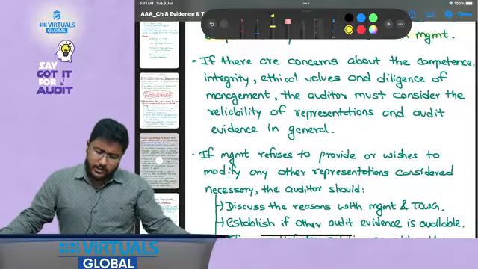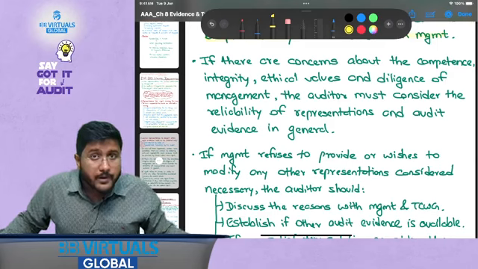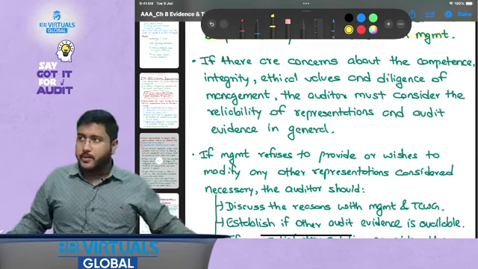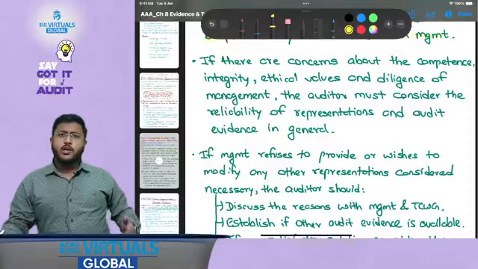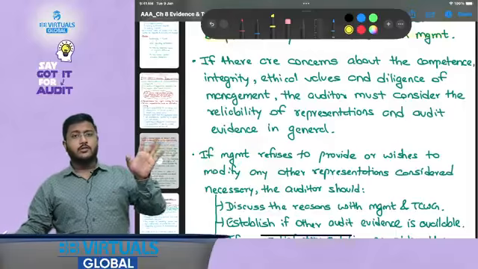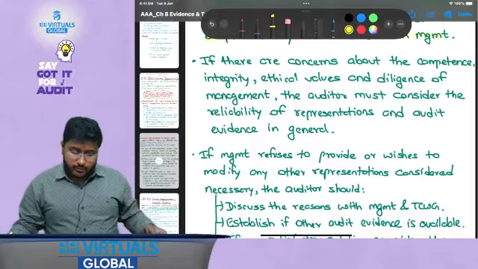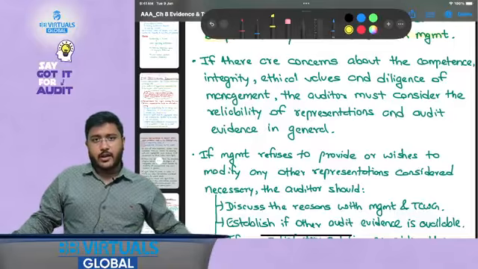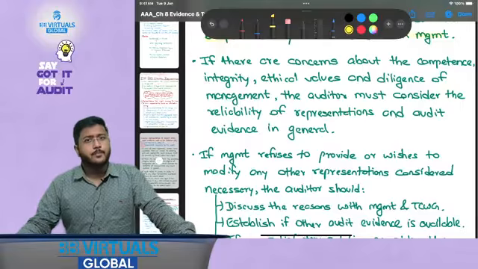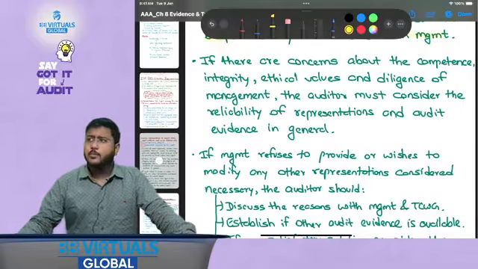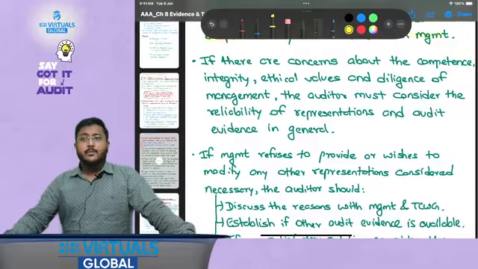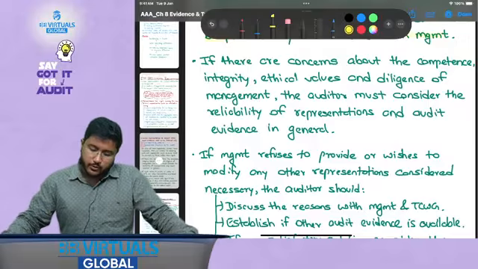That person is competent enough for the business, but maybe not for the finance. That could happen, right? So if there are concerns about the competence, integrity, even if that person is not trustworthy, based on your audit procedures in the other areas, you concluded that this person does not have integrity, or we cannot fully trust this person's representation, then also you can question it. Ethical values. Sometimes during your audit process, you identify certain people who are not ethical in their approach. That is, they do not have integrity, maybe they do not have the capacity of maintaining confidentiality, maybe they are not professional in their approach, so that could be there.